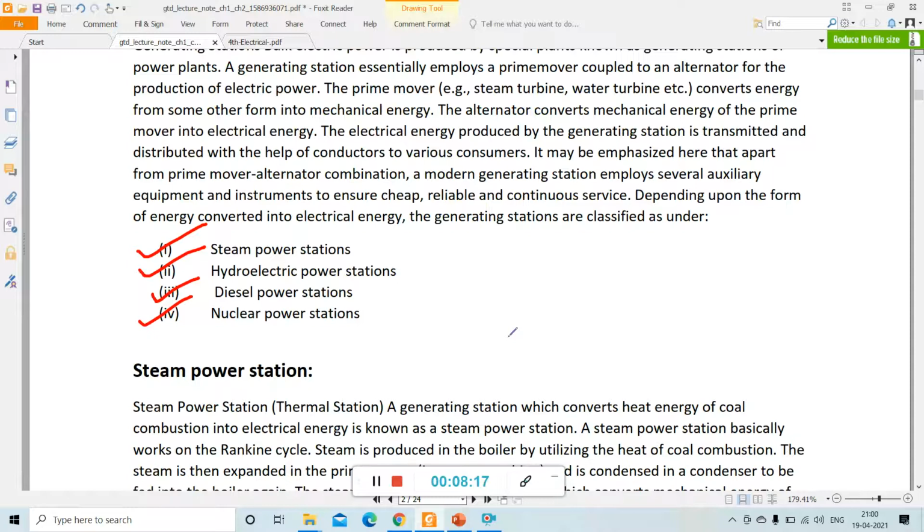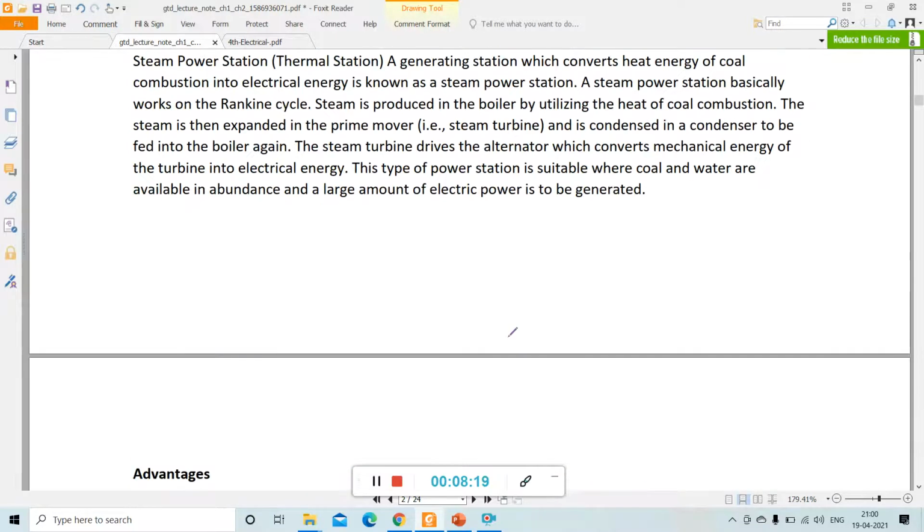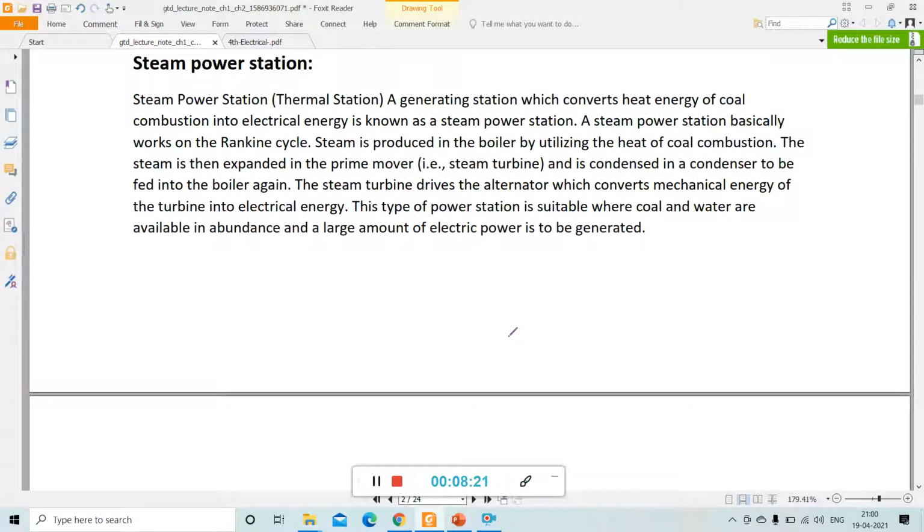I will show you the gist of these different types of power station, the theory portions, the layout diagram, everything in this theory portion. You have to go through this theory and make your notes, and we will discuss one by one in online classes.